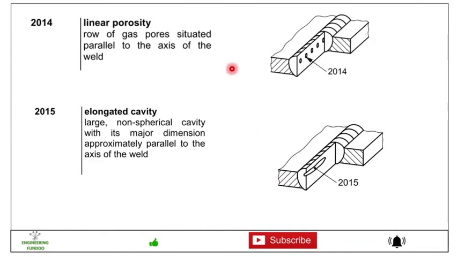Then we have 2014 linear porosity. So here we have linear porosity, a row of gas pores situated parallel to the axis of the weld. So here is the axis of the weld, and it is parallel to the axis, so that's why it's called linear porosity. Then 2015 is the elongated cavity, a larger non-spherical cavity with its measured dimension approximately parallel to the axis of the weld. Here you can see 2015 is the elongated cavity.